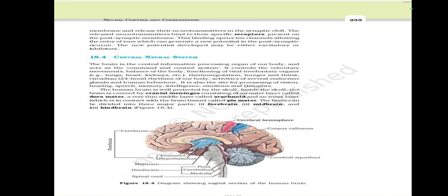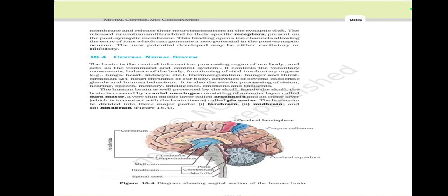Central neural system. The brain is the central information processing organ of our body and acts as the command and control system. It controls the voluntary movements, balance of the body, functioning of vital involuntary organs, example lungs, heart, kidneys, etc., thermoregulation, hunger and thirst, circadian 24-hour rhythms of our body, activities of several endocrine glands, and human behavior. It is also the site for processing of vision, hearing, speech, memory, intelligence, emotions, and thoughts.